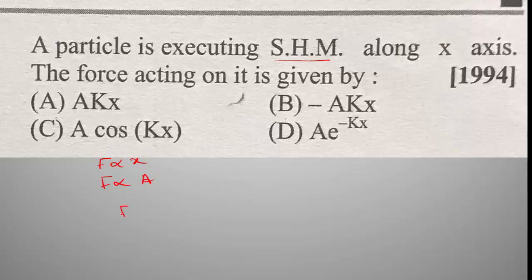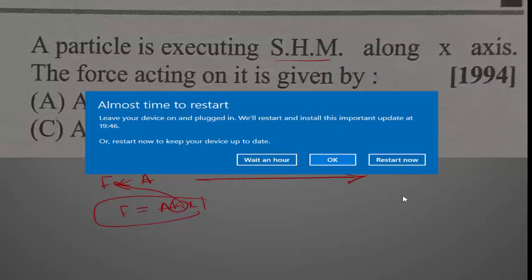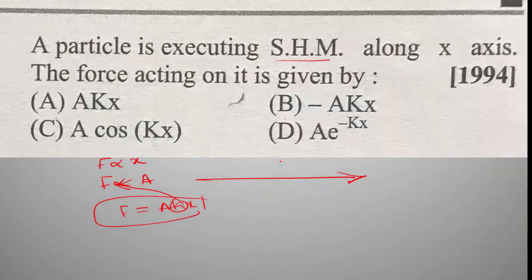Now we get the answer. F is equal to A into K into X. Here K is the proportionality constant, and the force acts along the x-axis only. That's why we are not taking the negative symbol here. Option A is the right answer.